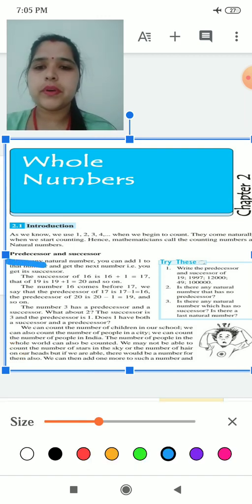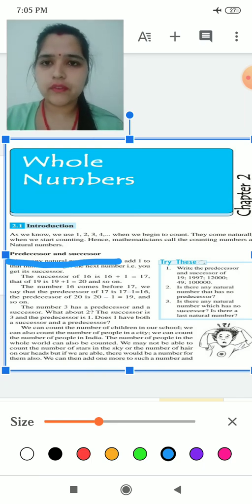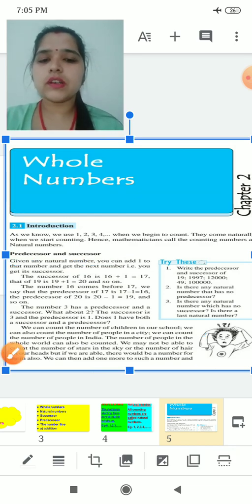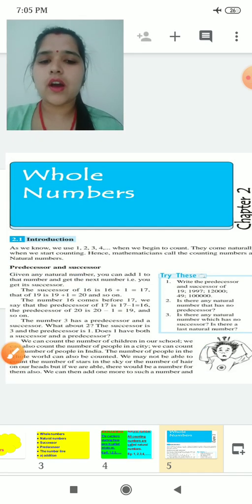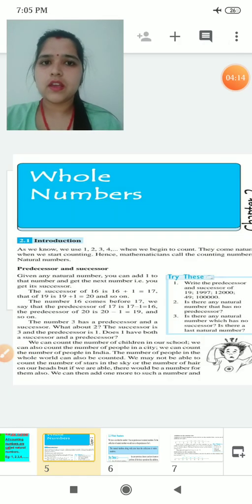In this chapter our next topic is predecessor and successor. In small classes you have learned before and after, so that is what we are going to learn with whole numbers.